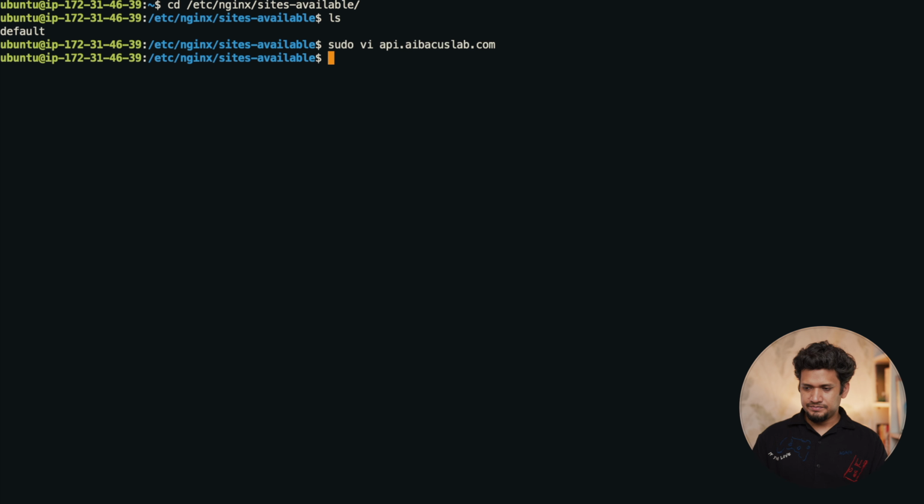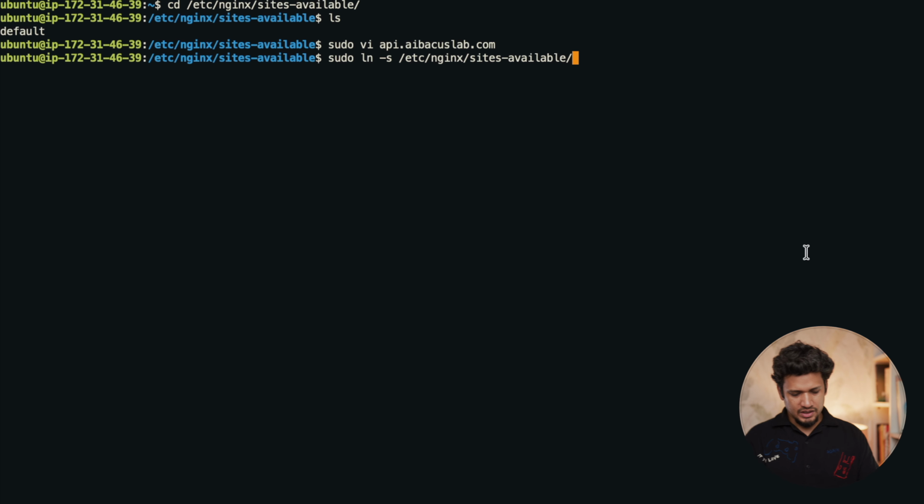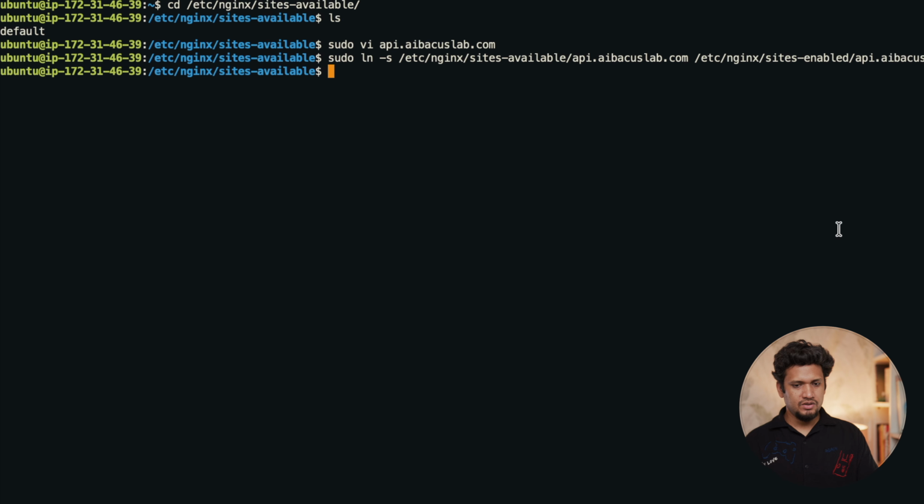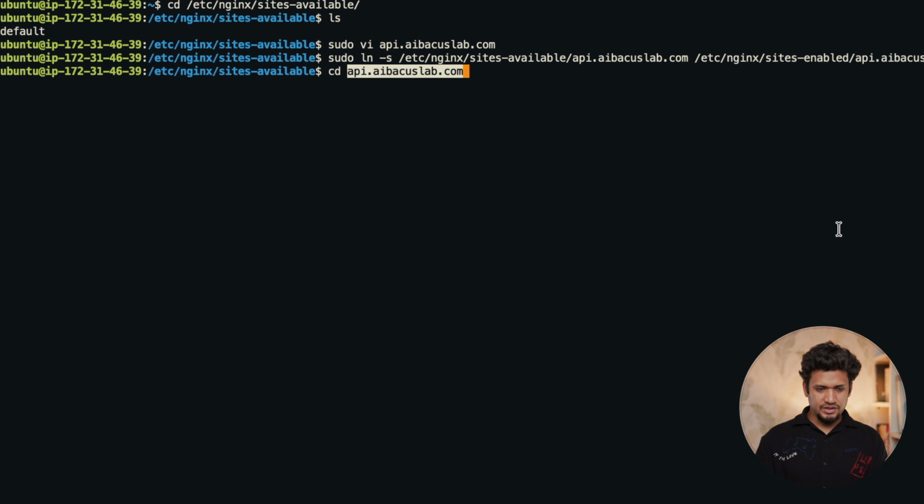So the command for that is sudo ln -s, symbolic link, and that will be /etc/nginx/sites-available, this one, and file name api.abacuslab.com, and it will be mapped as a symbolic link to sites-enabled, and the name of the file would be again api.abacuslab.com.